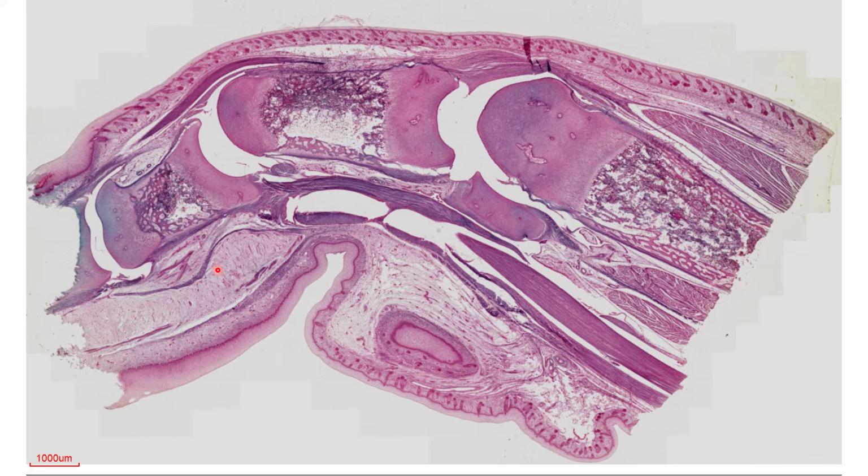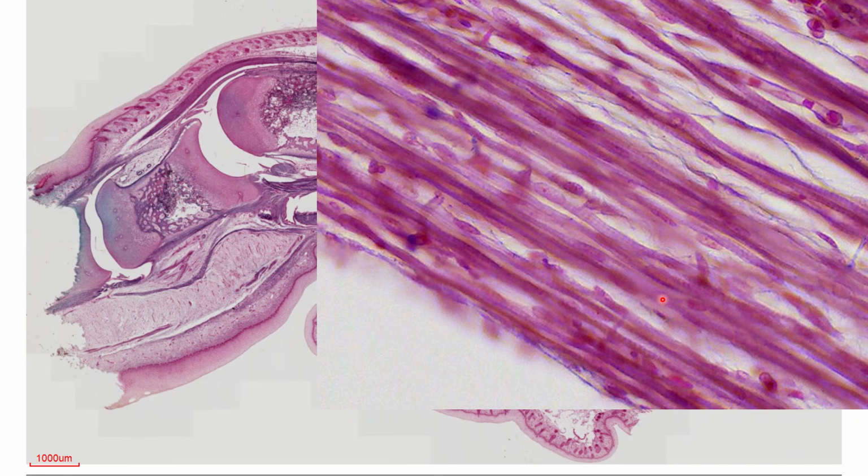If we focus in these areas here, which is the forming immature muscle tissue, what type? Skeletal muscle tissue. You can see the initial forming of your striations. And the telltale sign of a developing skeletal muscle is that its nuclei still have not traveled to the peripheral areas. It is still in the middle areas.